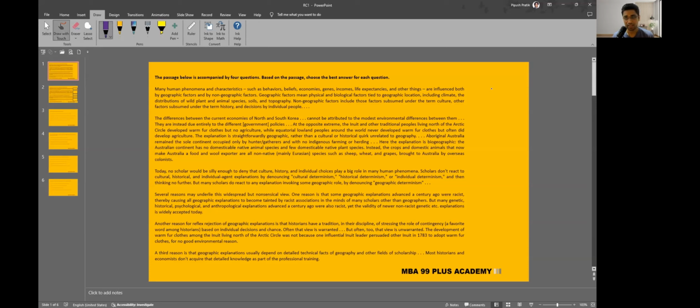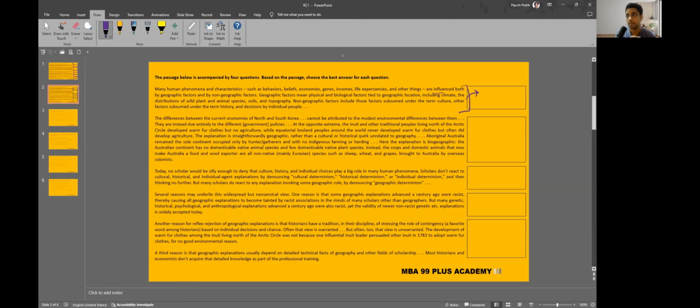Nevertheless, I'll just make some blocks around each of these paragraphs. Now, you may not have this facility to do in your CAT paper, so just on a sheet of paper, draw some blocks or just write paragraph 1 as P1, P2, P3, P4, P5 and P6, something like that. So your sheet may look something like this. Now what are we going to do with these blocks? While reading the paragraphs, you have to summarize this in this block. It should take less than 6, 7, 8 words to summarize one paragraph.